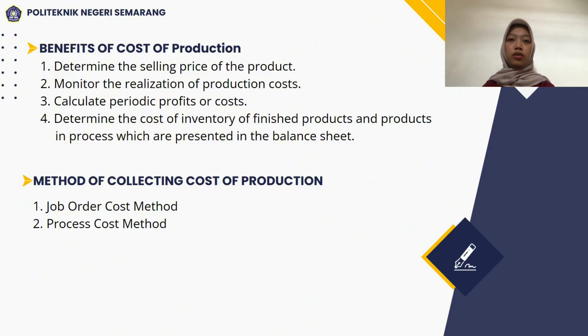Next, method of collecting cost of production. According to Hernando 2017, page 42, the collection of basic production costs can be grouped into two. There are job order cost method and process cost method.